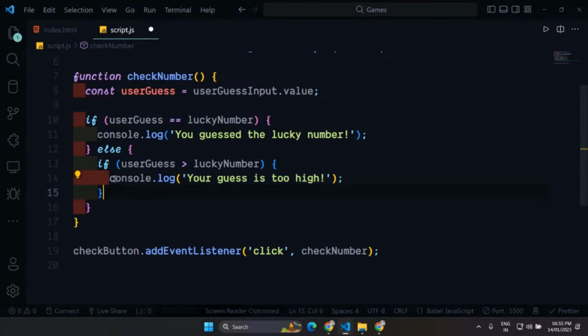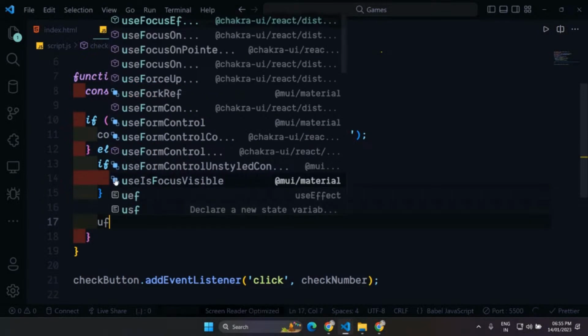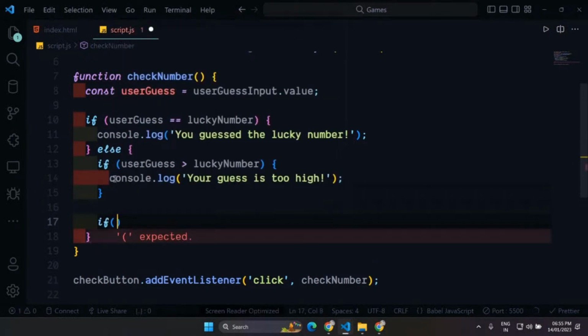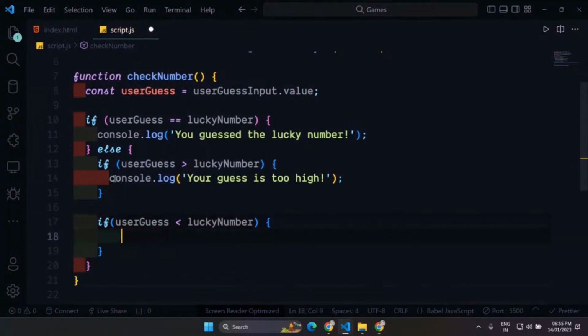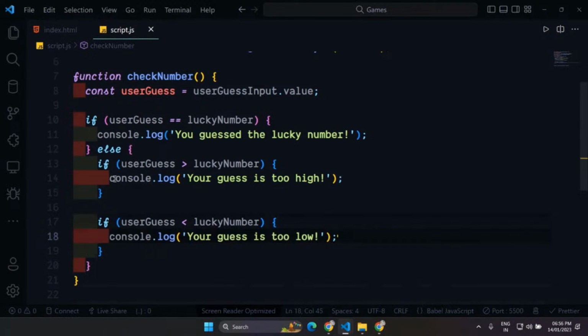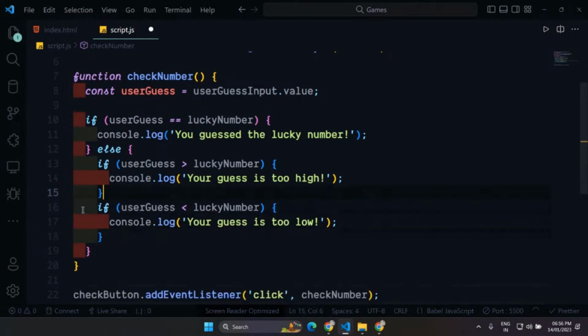And if user guess is less than the lucky number, then I'll show them the message "Your guess is too low." So this time I'm showing them a different message.